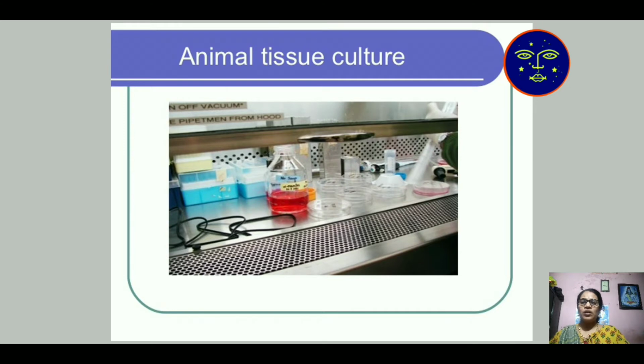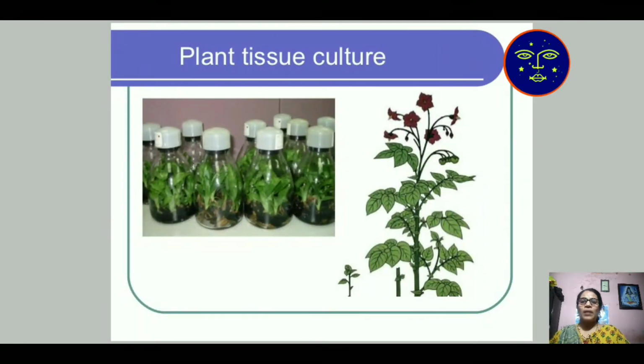Whereas in plant tissue culture, some media are necessary, in a wide area under aseptic condition. Aseptic condition means virus and bacteria free condition, suitable temperature, and light in appropriate manner. So plant tissue culture occurs in that condition.